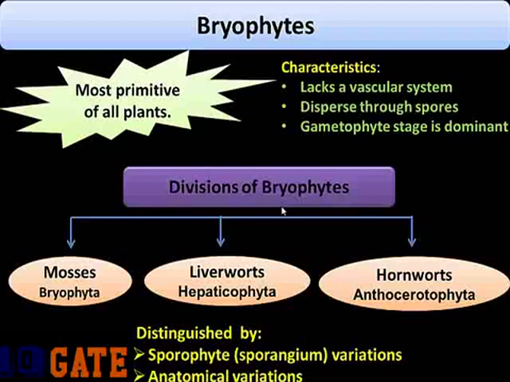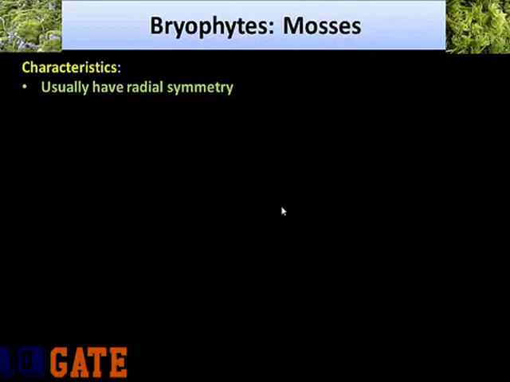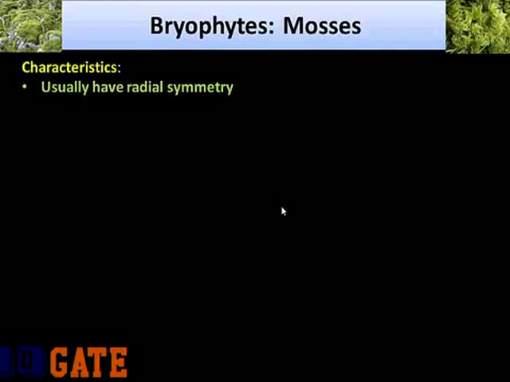Coming to the first group of bryophytes, that is mosses. Before going ahead, I would just like to make clear that not everything called a moss is actually a bryophyte. Spanish moss is basically a flowering plant. Irish moss is a marine red algae. Reindeer moss is a lichen. And club mosses are primitive vascular plants. Okay, so coming to mosses, which are bryophytes, let's have a look at the characteristics.